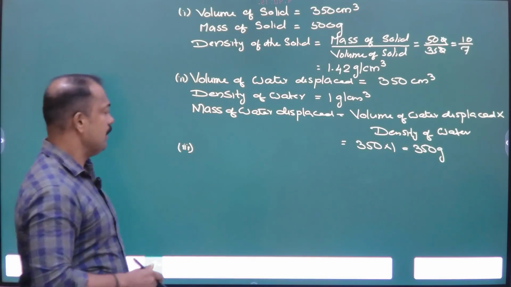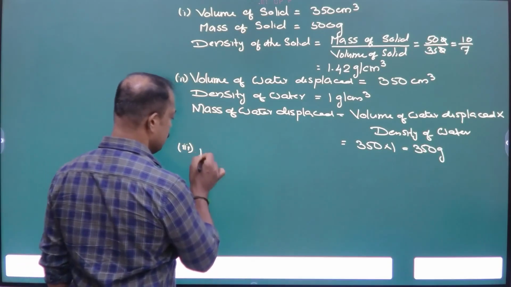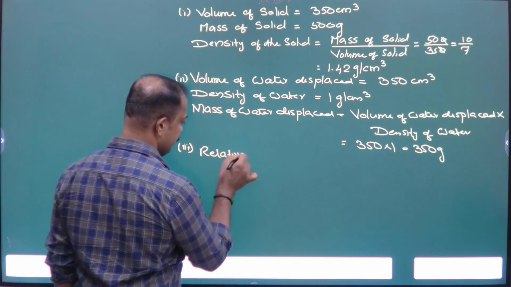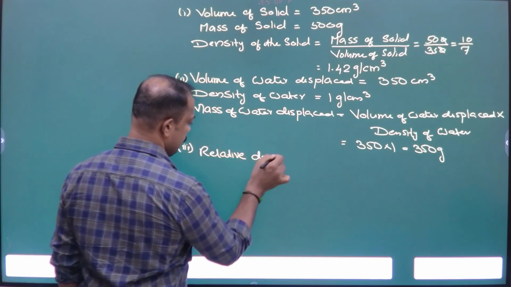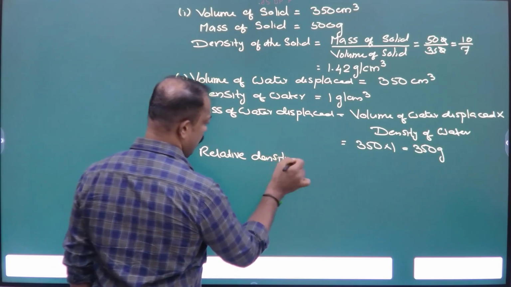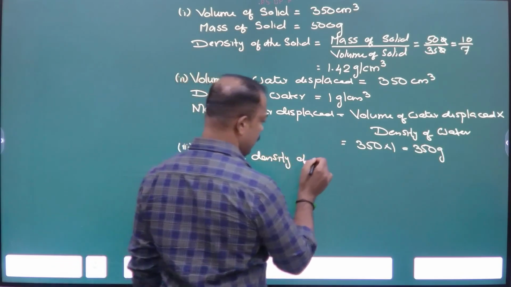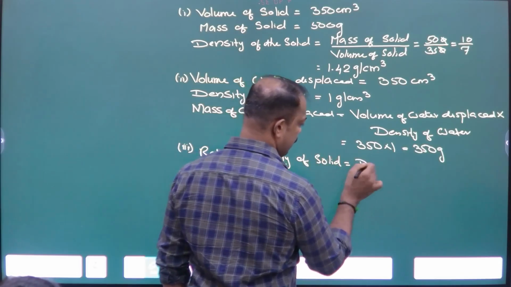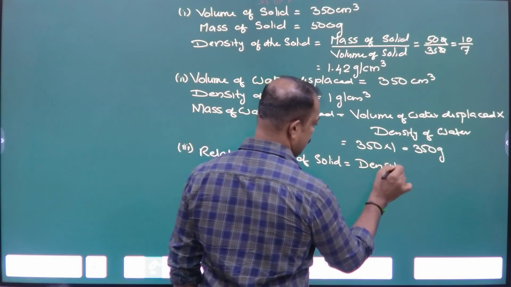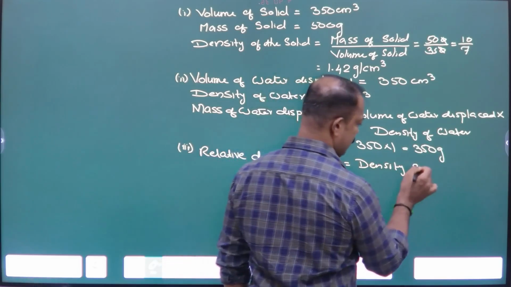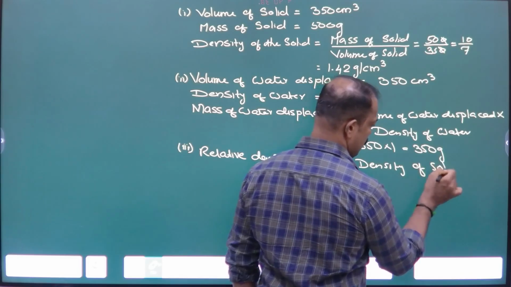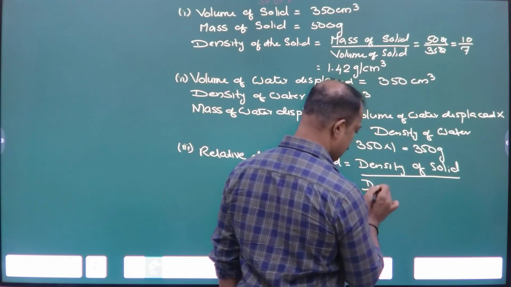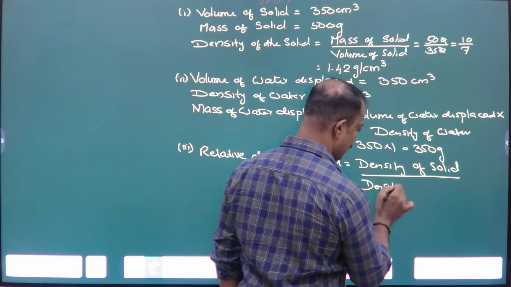Relative density of solid is equal to density of solid divided by density of water.